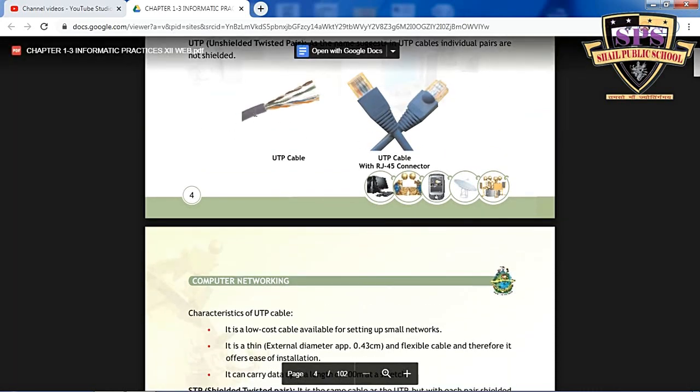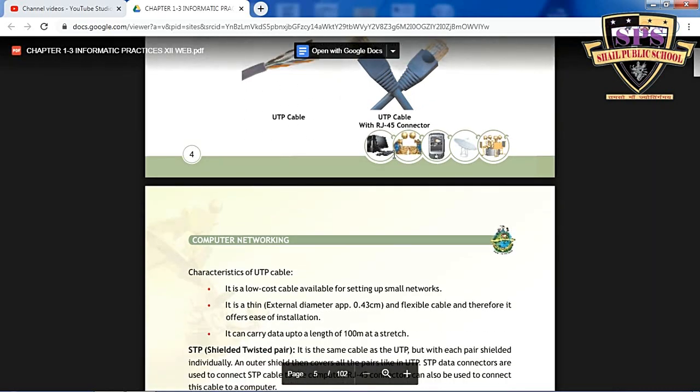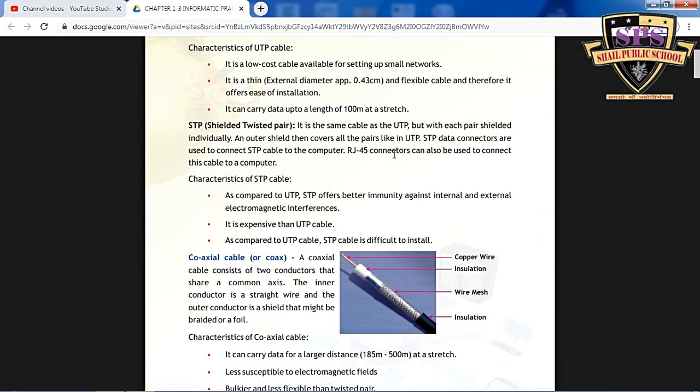Simply, you can see a plastic jacket on a twisted pair cable. That is the shielded cover, shielded twisted pair cable. So let us know about the characteristics of STP. As compared with UTP, STP offers better immunity against internal and external electromagnetic interference. It is more expensive than UTP, and as compared to UTP, STP cable is difficult to install.